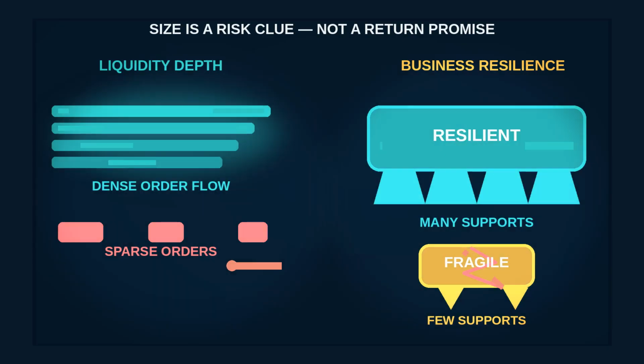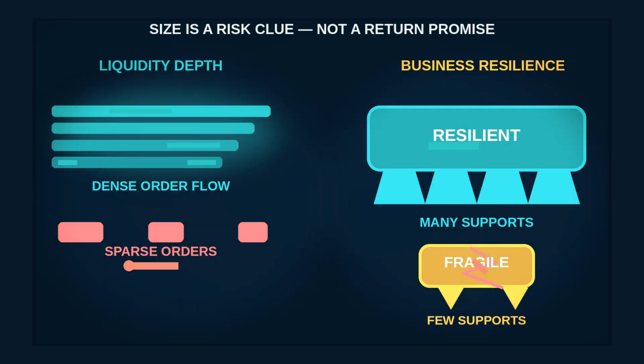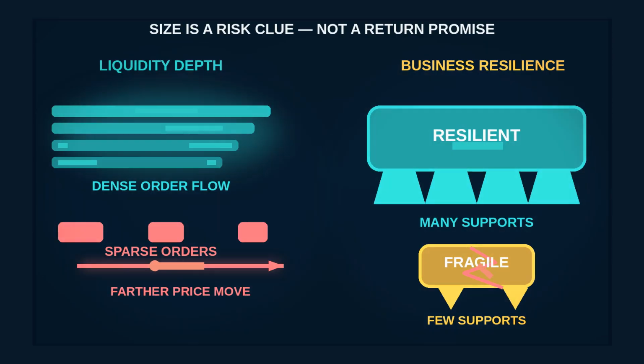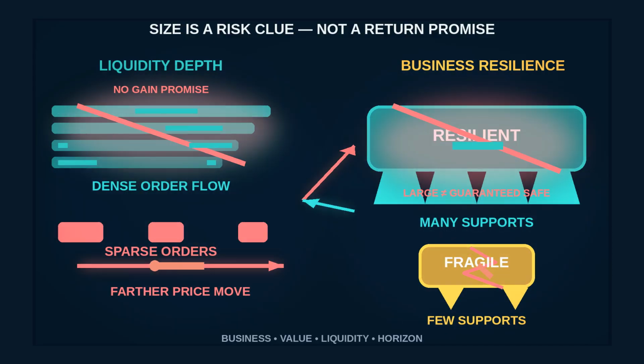Market cap size is a risk clue, not a return promise. Smaller companies often have less trading liquidity, meaning fewer shares may trade easily without moving the price, and their businesses may depend on fewer products, customers, or funding sources. Those features can contribute to larger price swings, but small does not guarantee a higher return, and large does not guarantee safety. You still read the business, valuation, portfolio concentration, liquidity, and your own horizon.